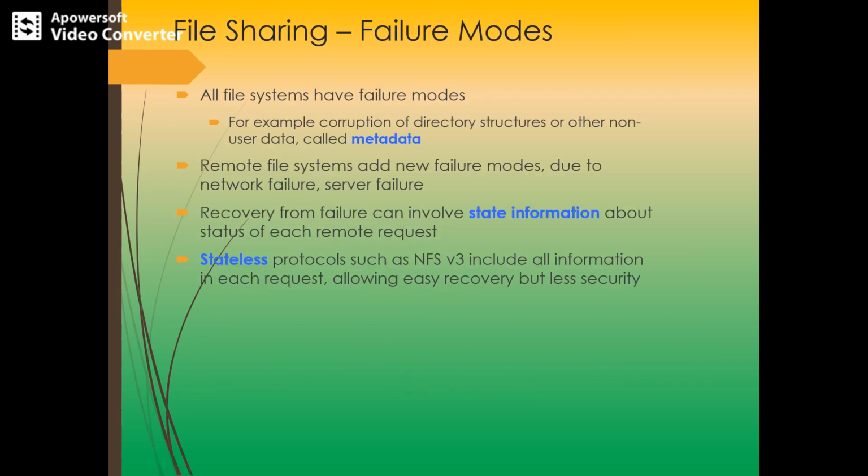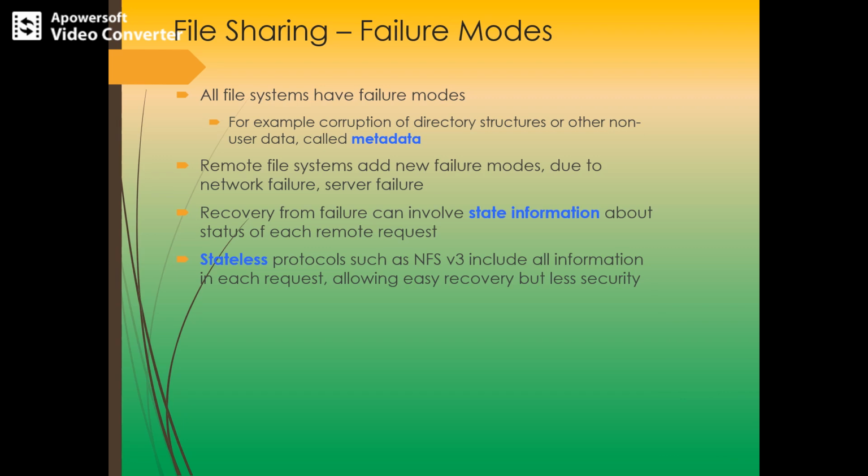So next, let's see some of the failure modes. All the file systems have a certain set of data, that is metadata, which contains the information about the file. Certain information is prevalent for a particular file. Maybe the file may have a certain set of characteristics or permissions allowed, like corruption of directory structures or other non-user data is also possible to be indicated in this kind of metadata.